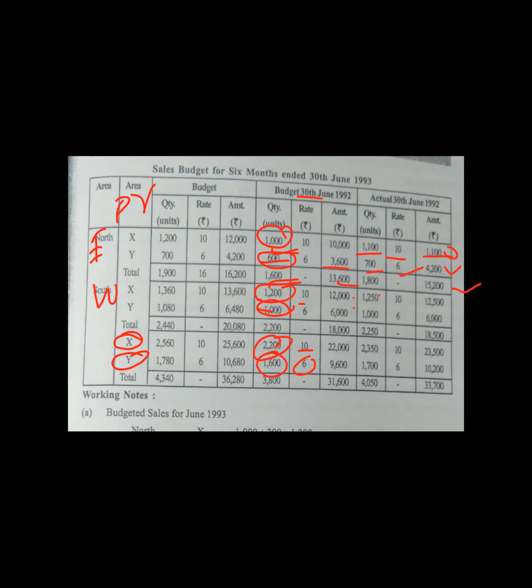1,100 plus 600, 1,800. Next, West Zone product X 1,250 into 10, 12,500. 1,000 units into 6, 6,000. These are given in the question itself. Just multiplying with the 10 rupee value.